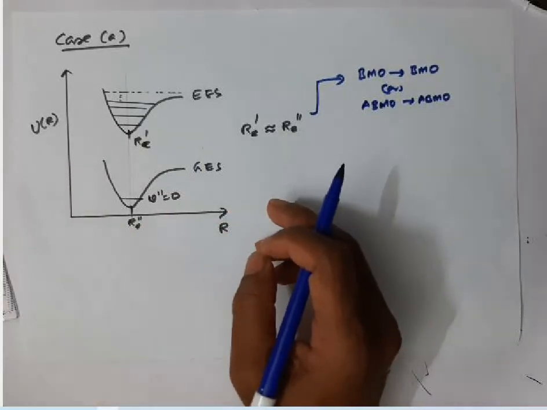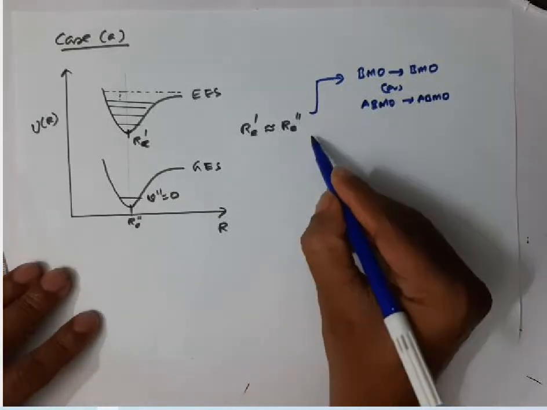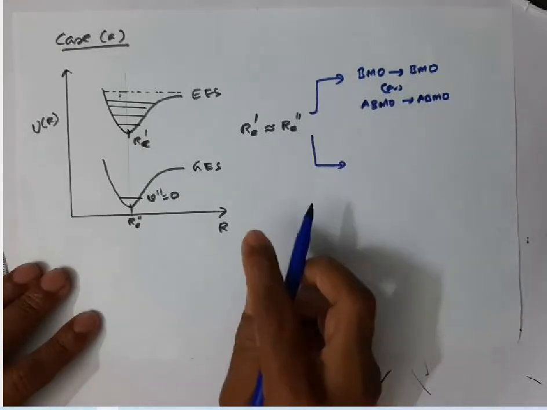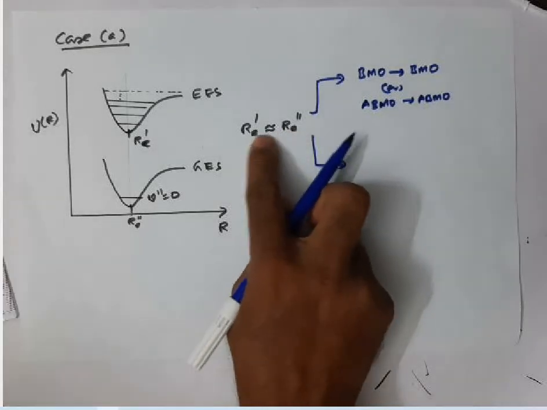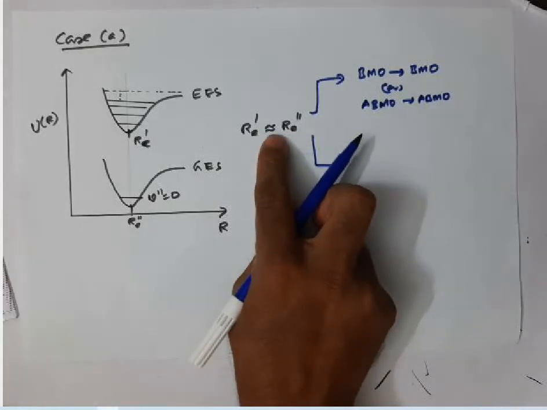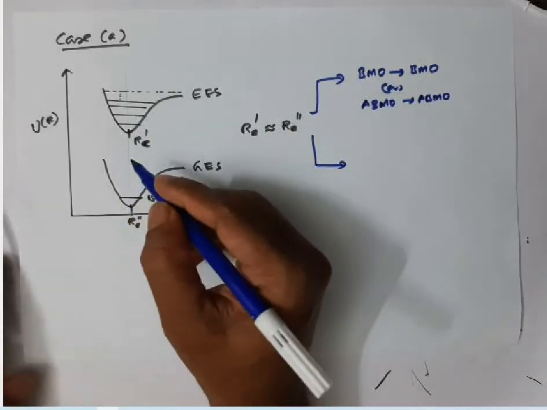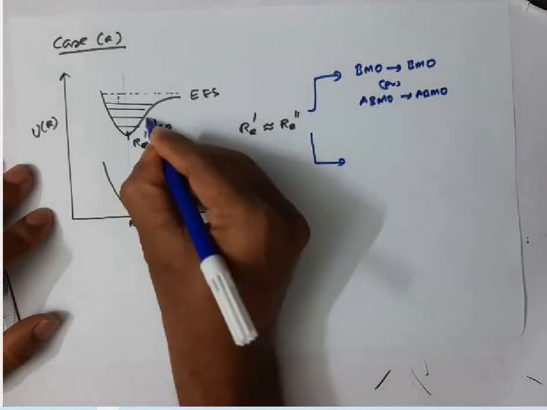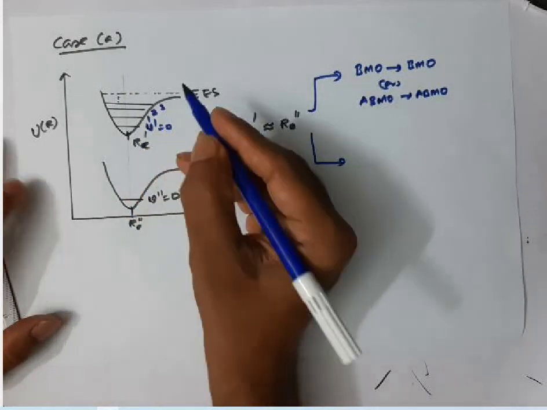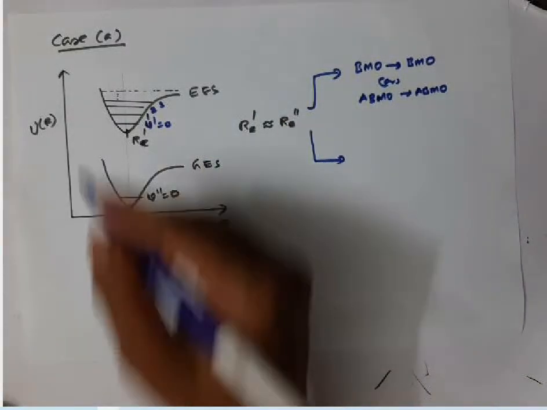Now what I am trying to say here is, if the equilibrium internuclear distances of the excited and ground electronic states are approximately equal, in this case, listen, we have V prime 0, V prime 1, V prime 2, V prime 3, like that many states.